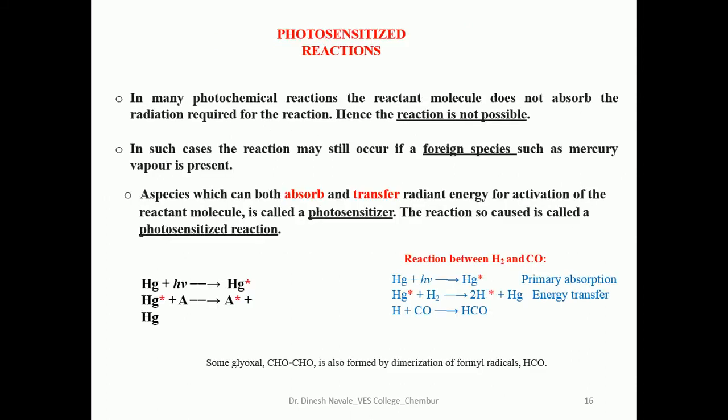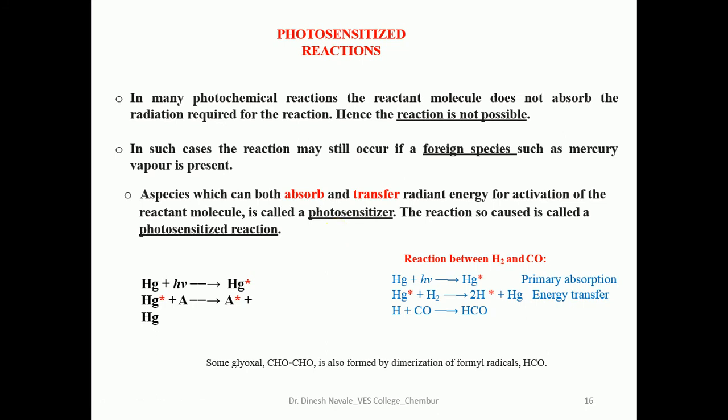So this is a photosensitized reaction. As we are going to see, in many photochemical reactions, the reactant molecule does not absorb the radiation required for the reaction. Hence the reaction is not possible. In all these cases, the molecule or species which is responsible for the absorption or transfer of the radiant energy to the reactant molecule, and which is responsible for the activation of the reactant molecule, will be called as what?